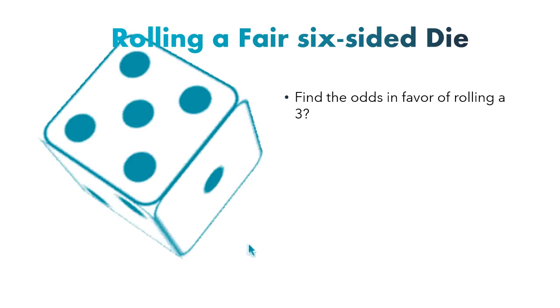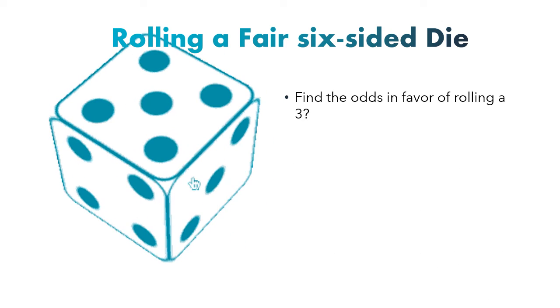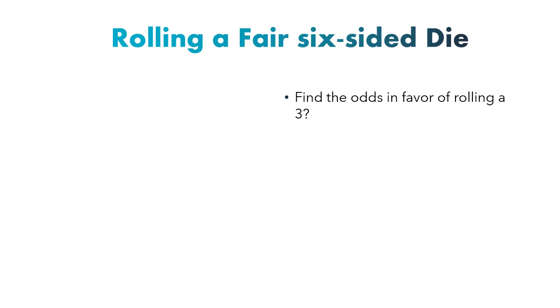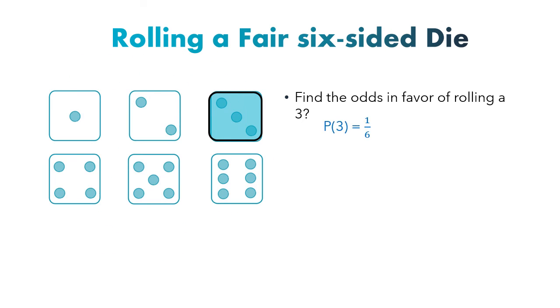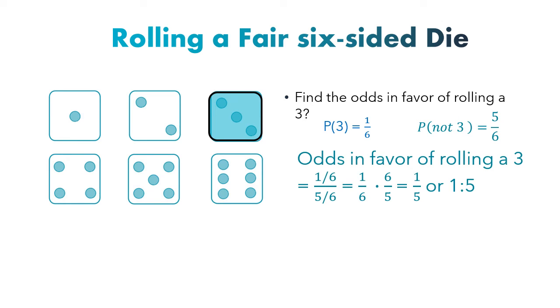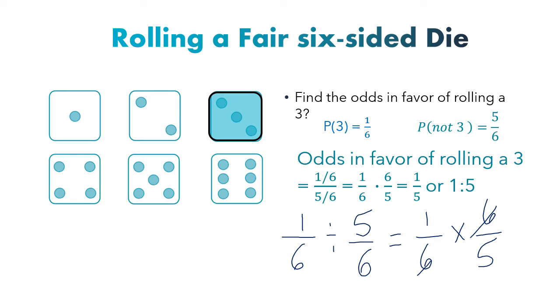Now, find the odds in favor of rolling a 3 when we roll a 6-sided die. So the probability is 1 over 6, and the probability of not 3 is 5 over 6. So odds in favor of rolling a 3, that's 1 over 6 over 5 over 6. And this is the same as division of fractions. So we have 1 over 6 divided by 5 over 6. So that's why we kept the first one, changed the operation, and flipped the second one. So that's 1 to 5.